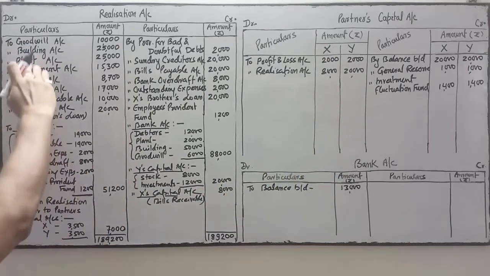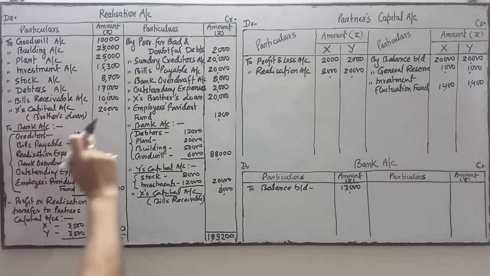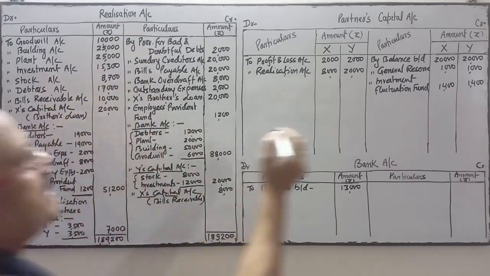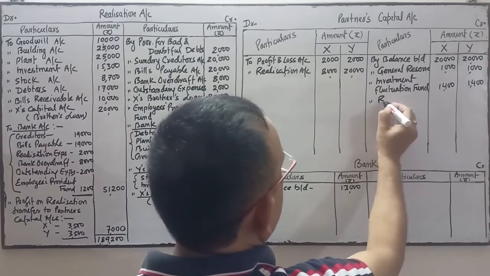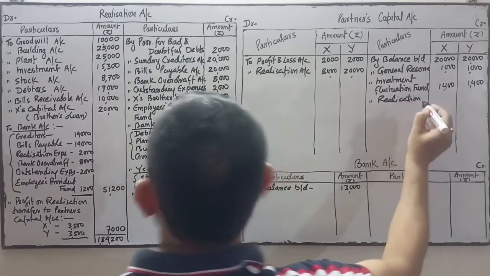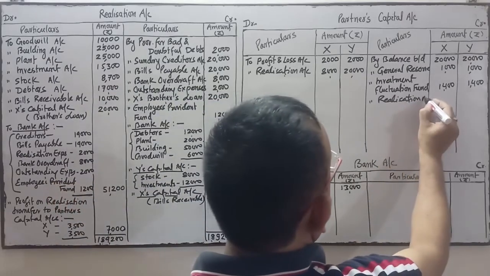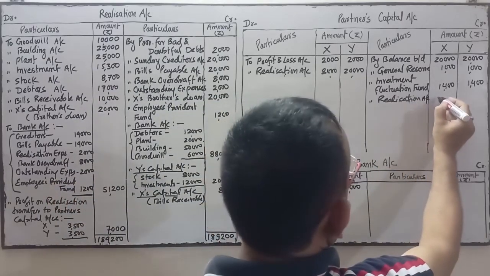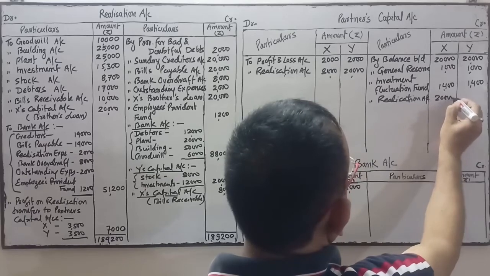Come this side. See the capital. So realization account debit to X capital. So this side, by realization, X capital is credit. So credit side by realization account in the column of X 20,000.